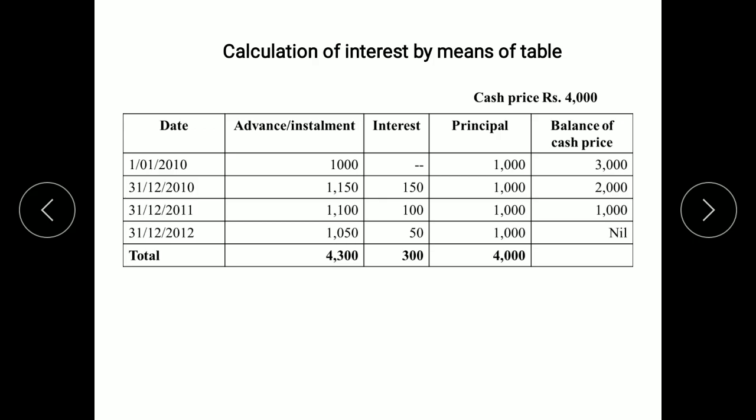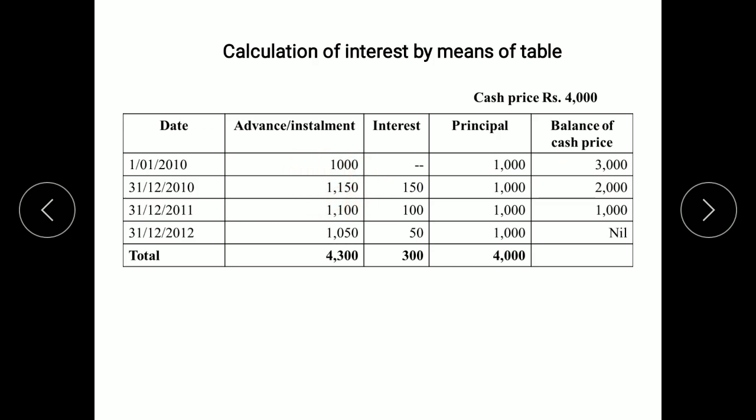At the end of the first year, when first installment is paid, the first installment amount includes the cash price of 1000. We also have to calculate the interest over here. So we will calculate 5% interest on 3000, which comes to 150. So the total amount to be paid, the total installment amount will be principal 1000 plus 150 interest. So total amount is 1150. So we are going backward from this.